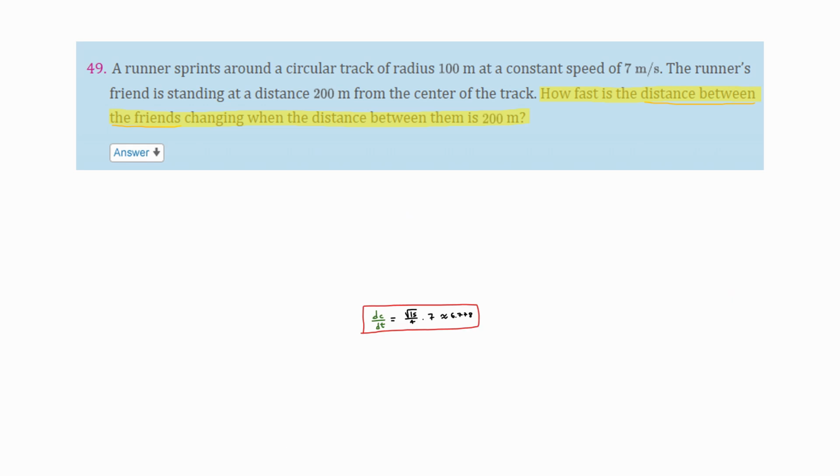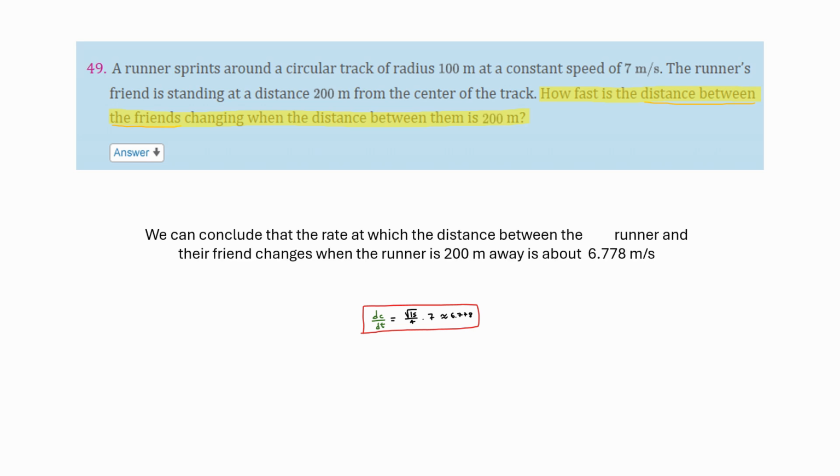Remember that dc over dt, the expression of distance over time, will be in meters per second. And now we can use that to finally solve the question. So, we can conclude that the rate at which the distance between the runner and their friend changes when the runner is 200 meters away is about 6.778 meters per second.